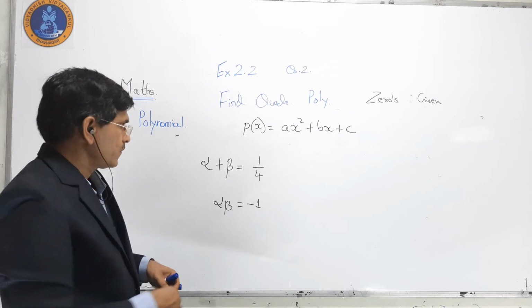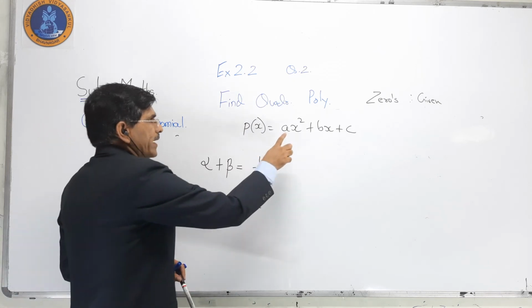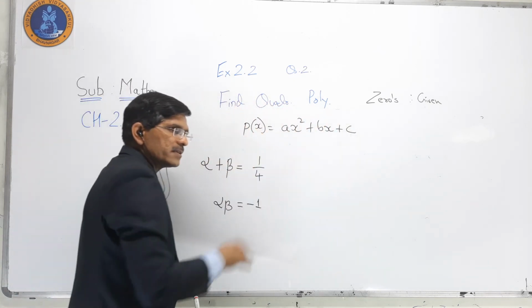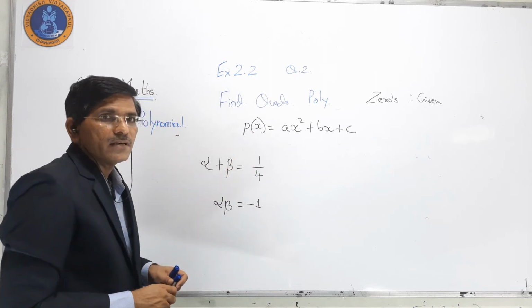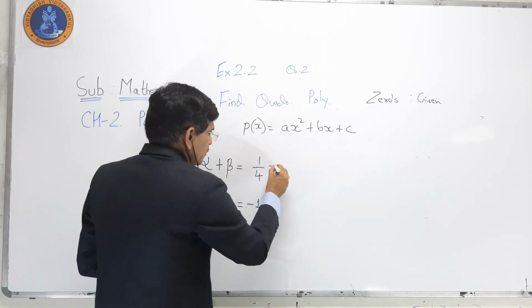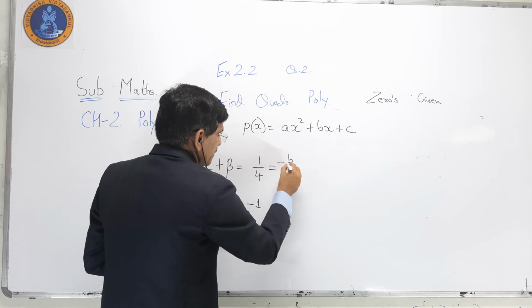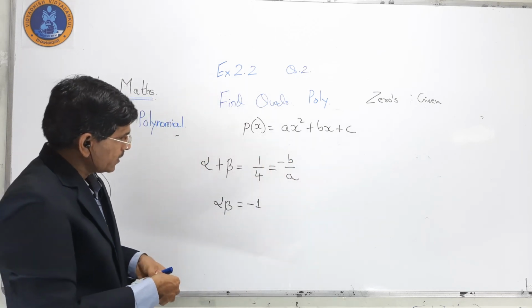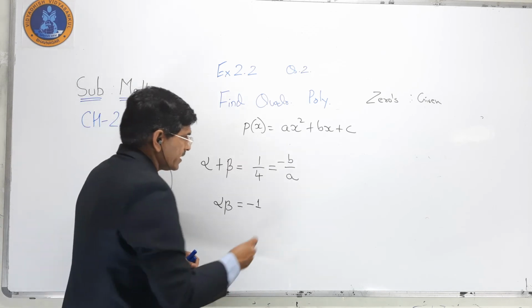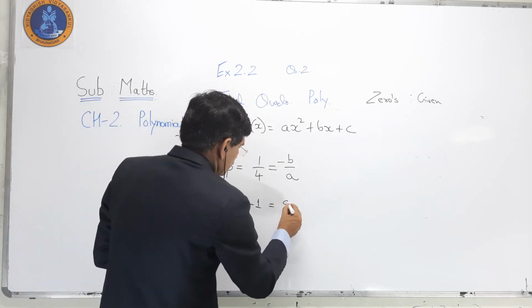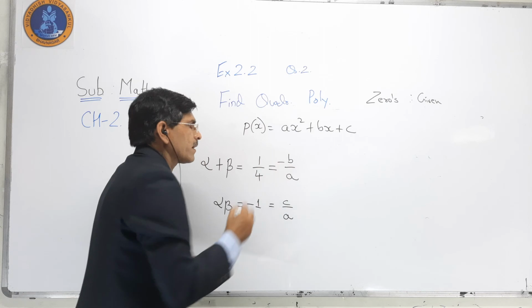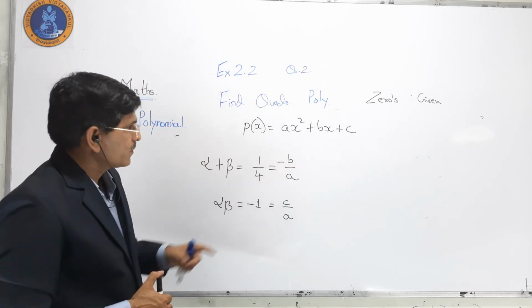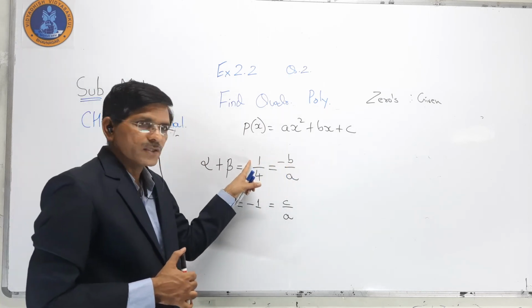Now we have to find A, B and C. So we compare with the sum of zeros, minus B by A, and here we go for C by A. Now B is equal to -1.